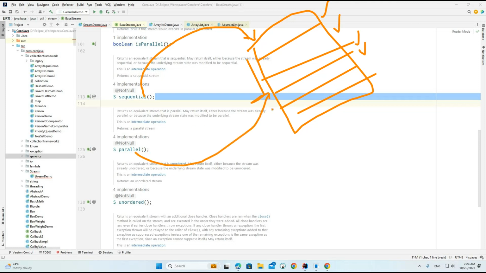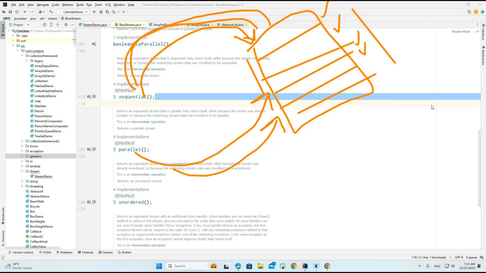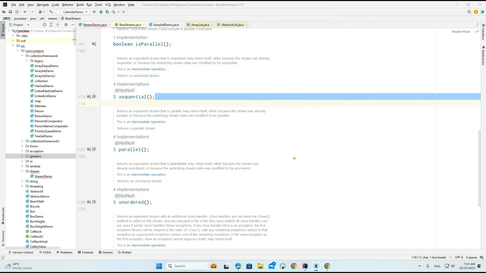Whenever I execute parallel, it will work with multiple threads. So at a time, these tasks are going to be completed automatically. It is not going to depend on the other threads. Each thread is going to execute its own part. But whenever we work with sequential, we go one by one: one thread is completed, then the second, then the third. So this we can call sequential. We'll see what exactly parallel and sequential do.